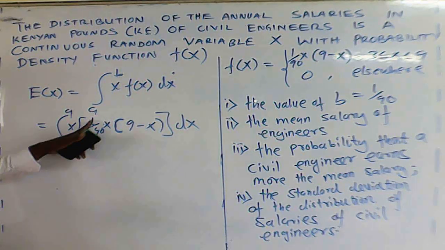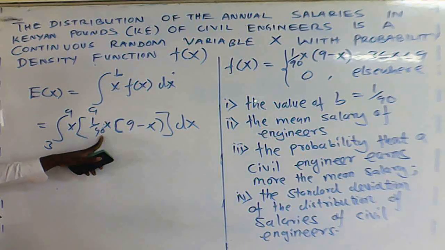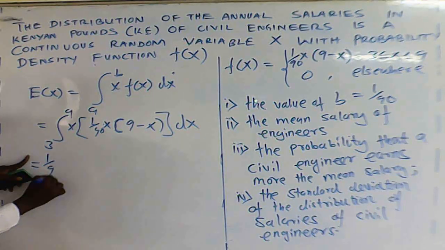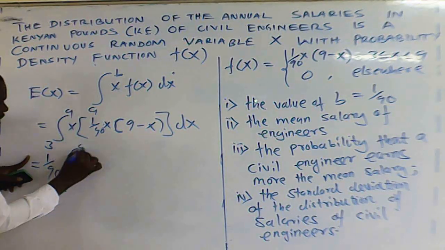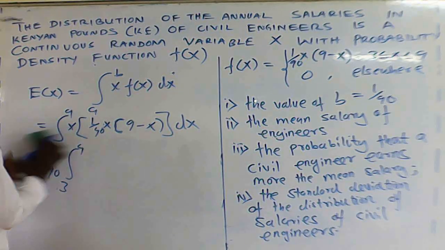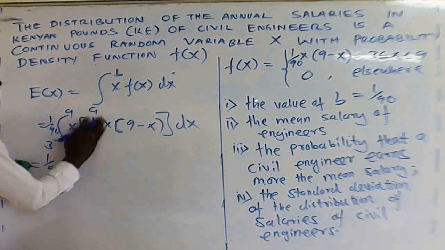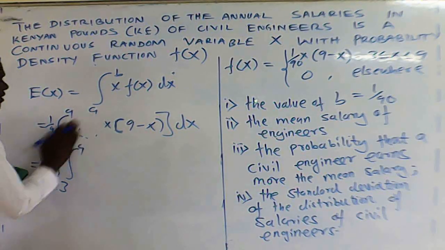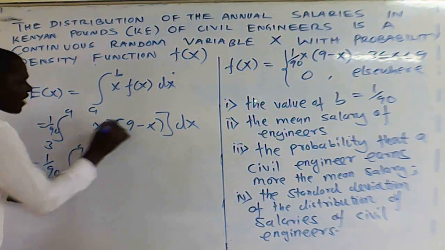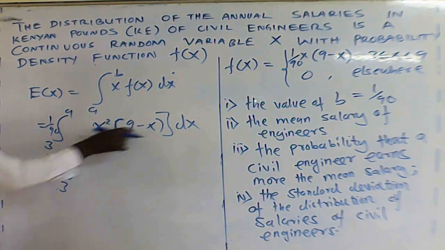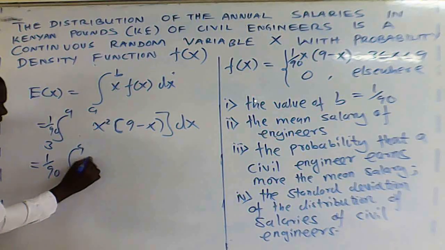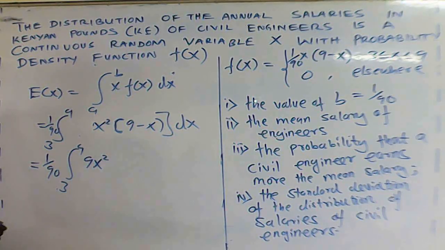So the next thing is to simplify. Remove the constant outside, 1 over 90 is a constant. You take it outside, range is 3 to 9. Here we have x times x, which is x squared, so 9x squared.